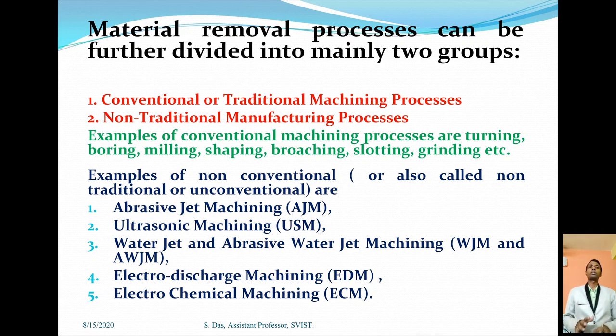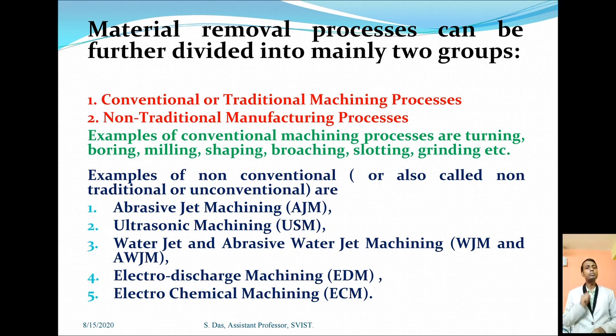Examples of conventional machining processes, which all of you know, are turning operation, facing operation, grinding operation, grooving operation, shaping operation, etc. With the help of a lathe, drilling machine or milling machine, we remove the material and the desired product comes out. What is the non-traditional machining process? It is the main topic of this lecture: the non-traditional or non-conventional machining process.